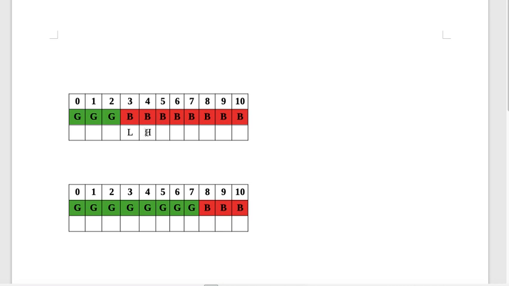So next I calculate mid. So now I get this as mid. I'll check if it is a bad version. Yes, it is a bad version. So if it is a bad version, I have to make high equal to mid. So I made this high. So now here low equals high. So I return 3, which is the first bad version.